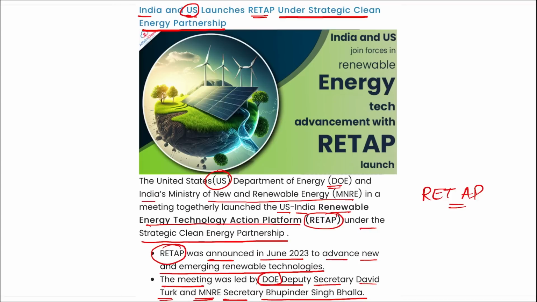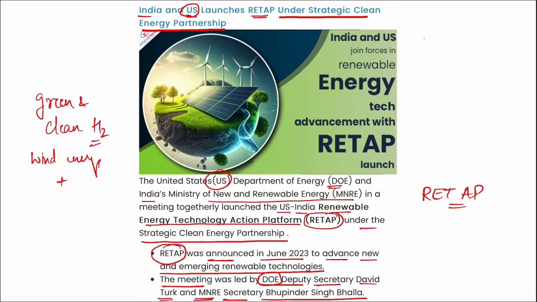This RETAP was launched in June 2023, and initial focus of RETAP here will be on the green and clean hydrogen, wind energy, long duration energy storage, geothermal energy, ocean and tidal energy. So we can say for renewable source of energy. This RETAP was launched to take bilateral cooperation further with the result oriented time bound focus technology. Correct? Important, take a note of it.